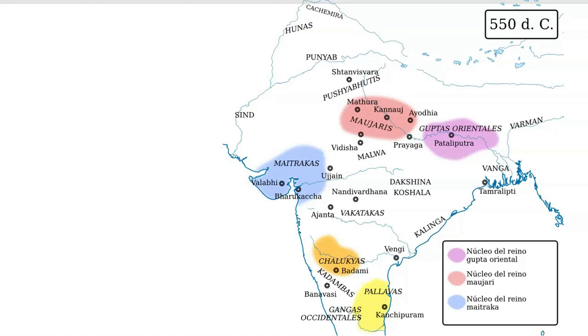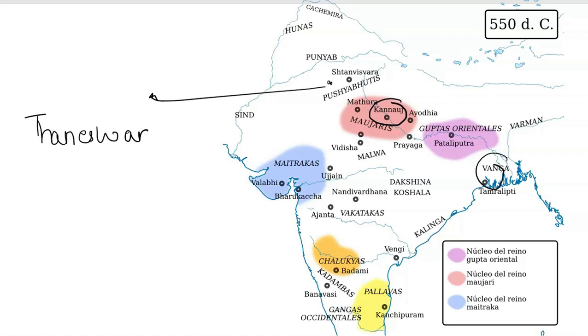And I told you that he also controlled the present-day Thaneswar, which is in Haryana, at the very bank of the Saraswati River. So exactly here we have somewhere in Haryana, Thaneswar, which was originally ruled by his brother Rajyavardhan. And then after that, he also controlled Kannauj, which was ruled by his brother-in-law. His brother-in-law was defeated by a ruler of Bengal, and then he started to rule Kannauj, which is present-day Uttar Pradesh. He was successful in conquering part of the Magadha Empire right here.